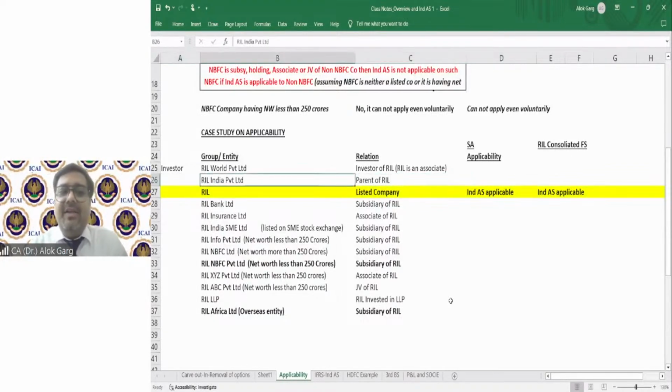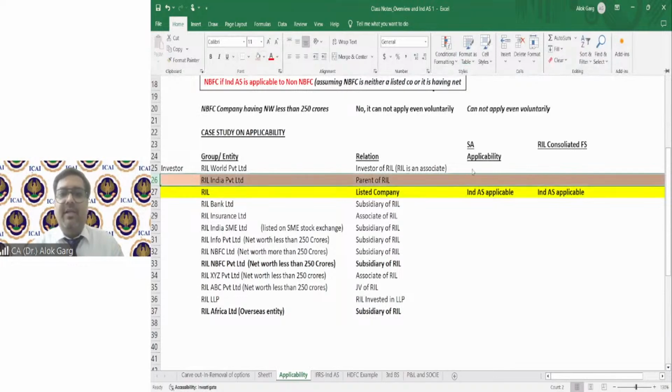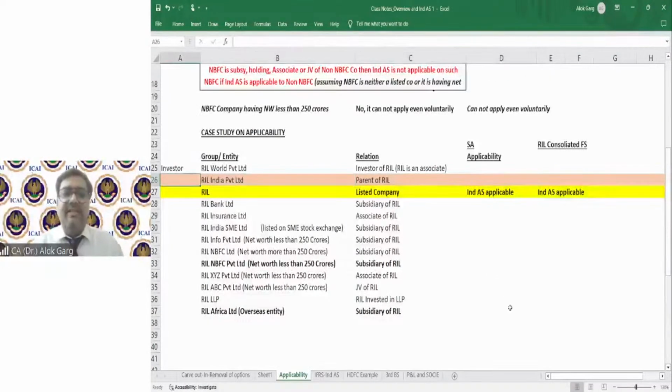So, friends, Reliance India Private Limited is a parent of Reliance. Please tell me whether IND AS will be applicable to this Reliance India Private Limited. It is a parent of Reliance Industries Limited, and this is an unlisted entity. Assuming the net worth is also less than 250 crores, you need to tell me whether IND AS will be applicable or not. The relation is that it is a parent of Reliance.